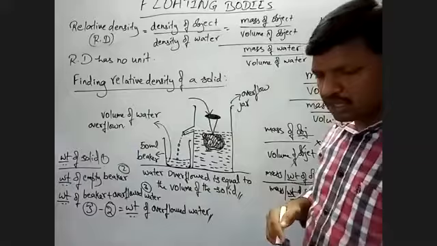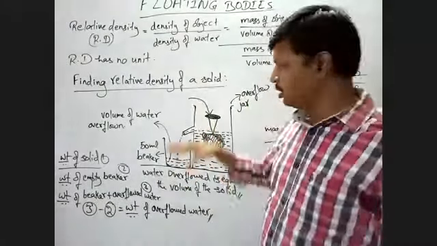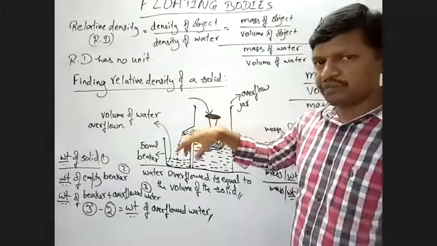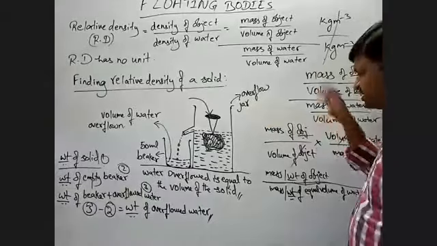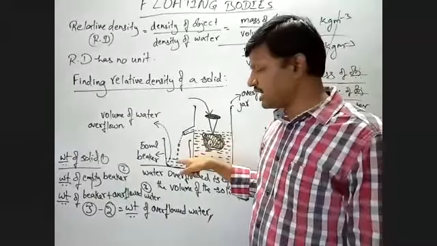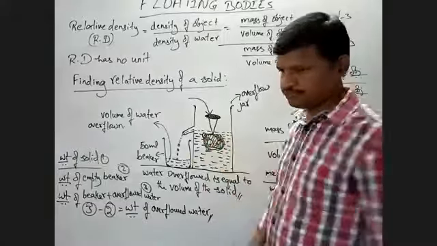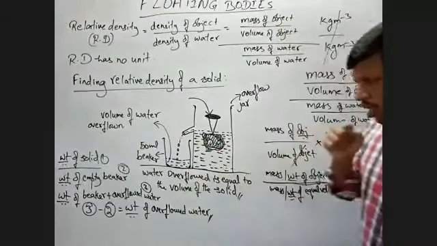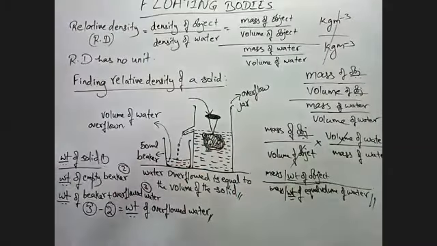So as it is irregular, we don't have clarity regarding its length, breadth, or height. So we are finding its volume by immersing it in water with the help of an overflow jar. Then here we collect the overflowing water. So this is exactly equal to the volume of this one. Yes or no? So this is exactly equal to the volume of this solid object.